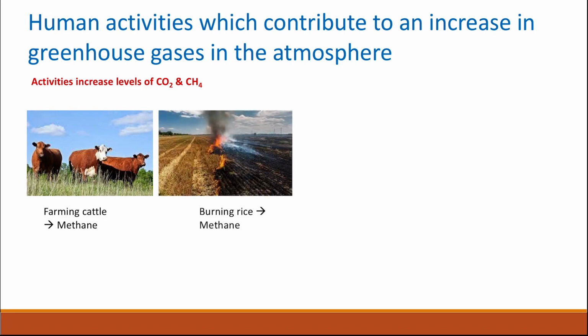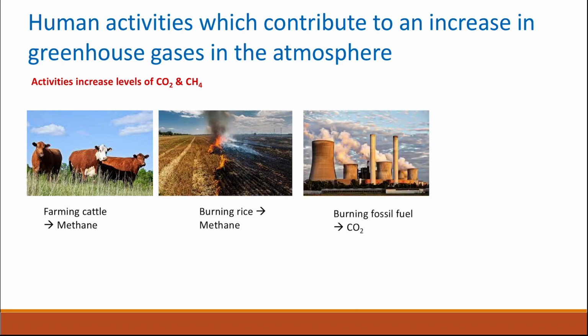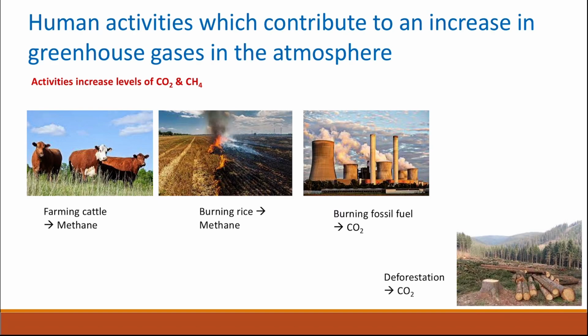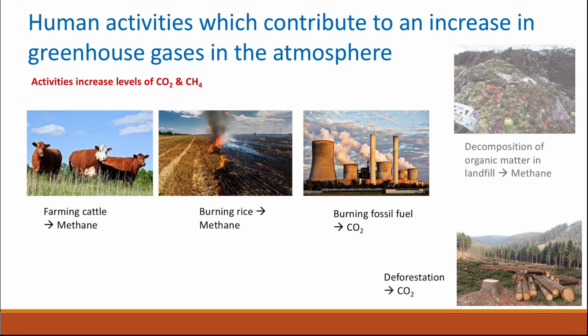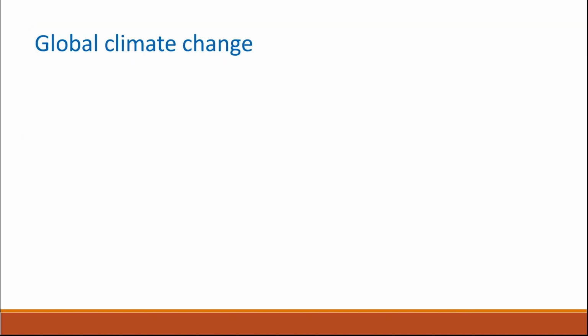Burning rice in paddy fields will also produce methane. Burning fossil fuel will give carbon dioxide. And deforestation will increase the level of carbon dioxide because there aren't enough trees to take up a lot of carbon dioxide. And finally, decomposition of organic matter in landfill areas will lead to production of methane.